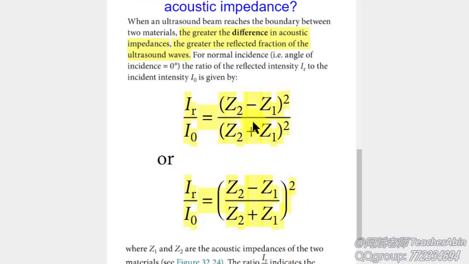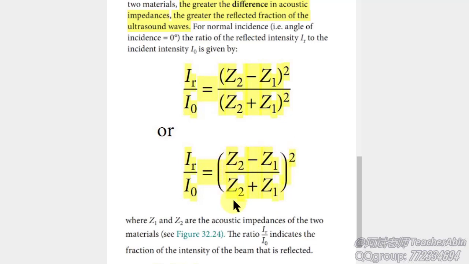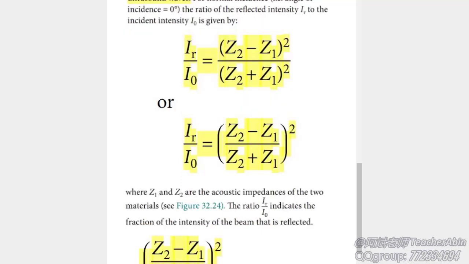Or we can rewrite the right part as the square of everything in the parentheses, where Z sub 2 and Z sub 1 are the acoustic impedances of the two materials, and the ratio I sub r over I sub 0 indicates the fraction of the intensity of the beam that is reflected, and the right part of the equation as a whole is the intensity reflection coefficient.